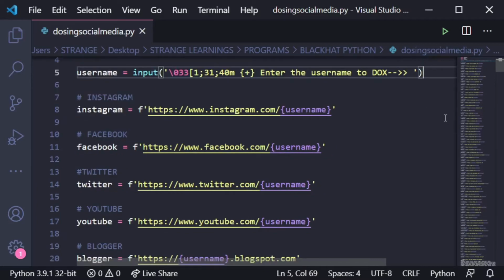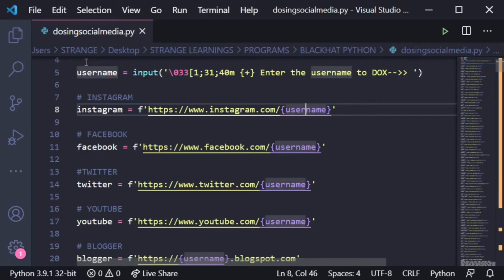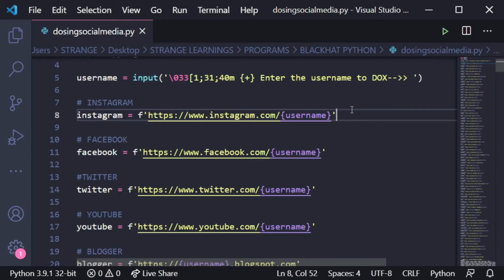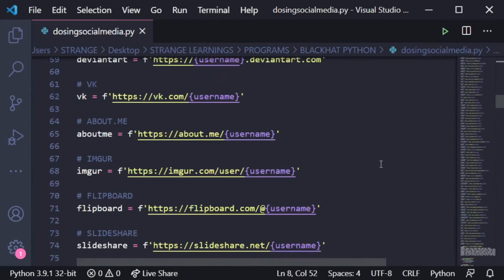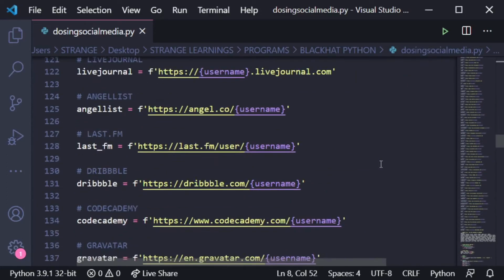Now here starts the important thing. This is a variable with the name of the social media, and these are taking the links, and with the f-string it's taking the input of the username that we are taking right here. There are lots. If we start naming all of them, it will take a long time, like Instagram, Facebook, Twitter, Reddit, GitHub, Vimeo, SoundCloud, Medium, SlideShare, Spotify, and all kinds of social media.